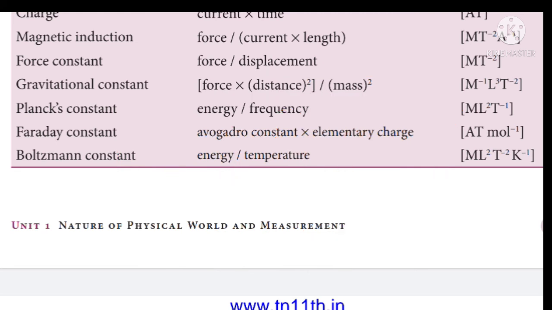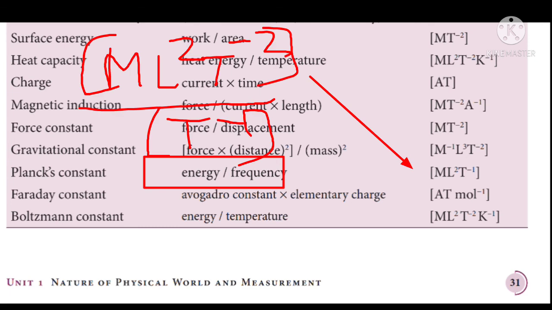Next physical quantity is Planck's constant. Planck's constant expression is nothing but energy per frequency. The dimension for energy is ML^2T^-2 and the dimension for frequency is T^-1. When this T^-1 goes up it will become T^+1.